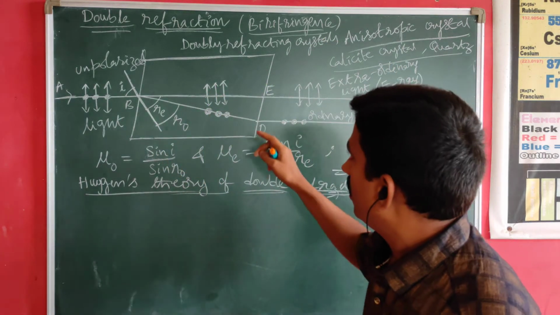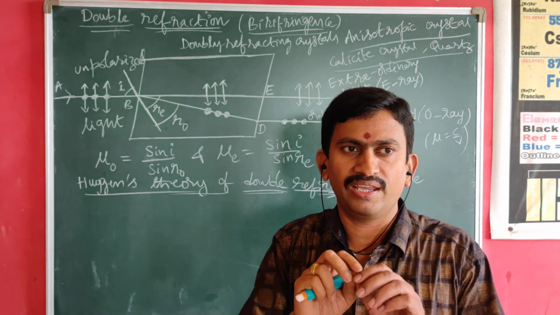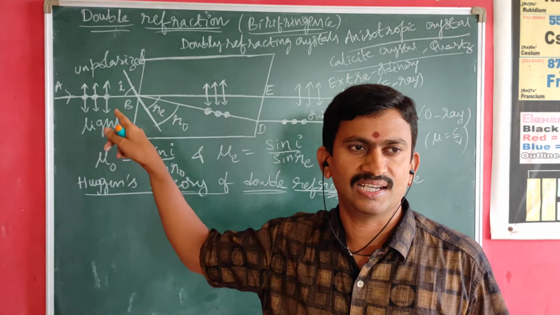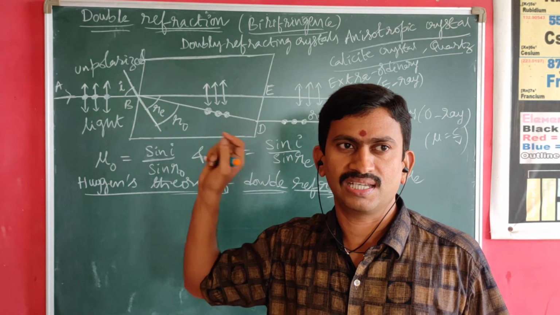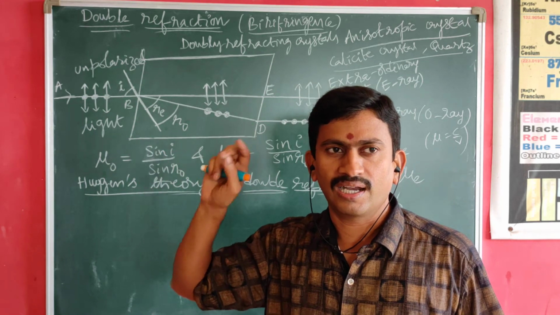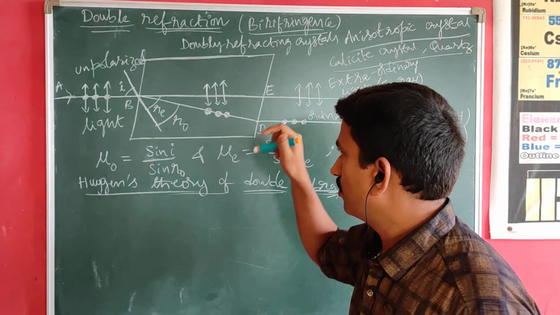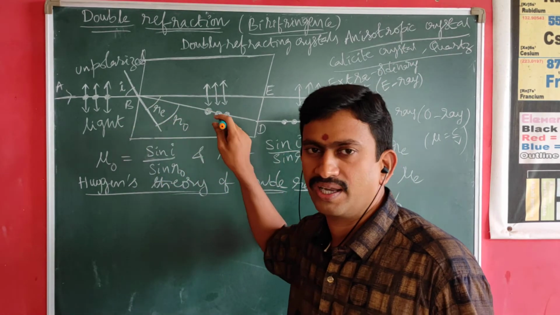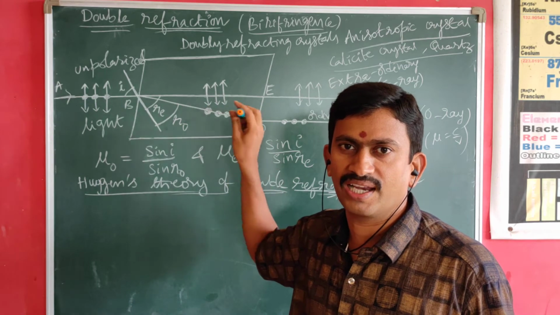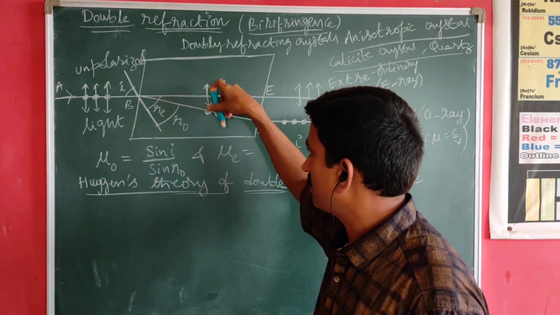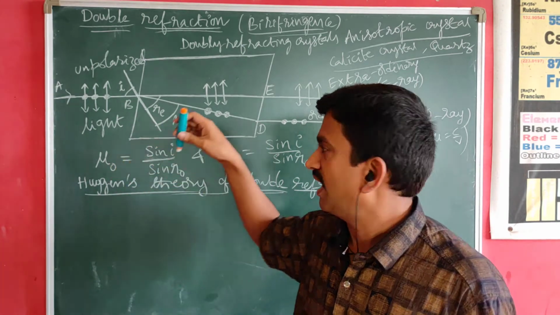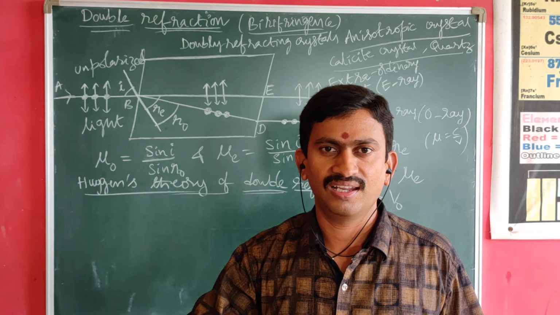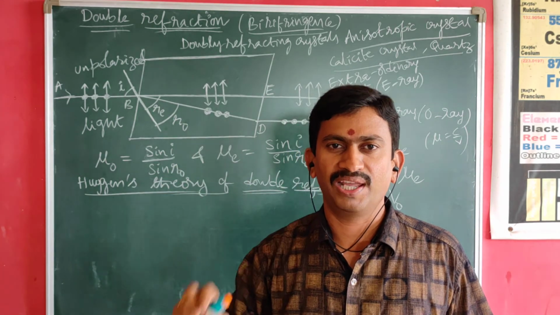So simply we conclude that double refraction is nothing but, whenever an unpolarized light is incident on anisotropic crystals such as calcite or quartz, it undergoes two refractions. One light ray satisfies the ordinary laws of refraction, having components perpendicular to the optic axis, which we call the ordinary light ray. The other light ray does not satisfy the ordinary laws of refraction, having vibrations parallel to the principal section of the crystal. We call it the extraordinary ray. But both the light rays are plane polarized.